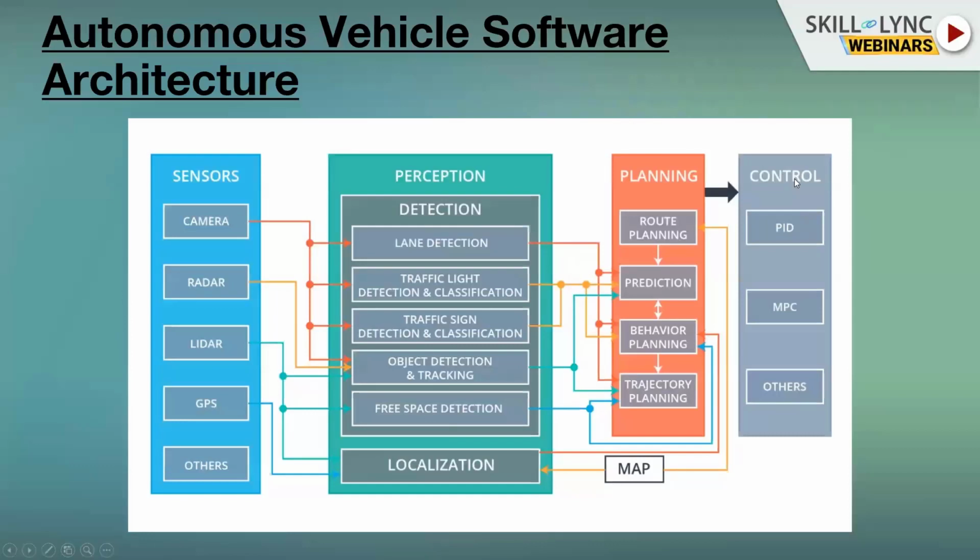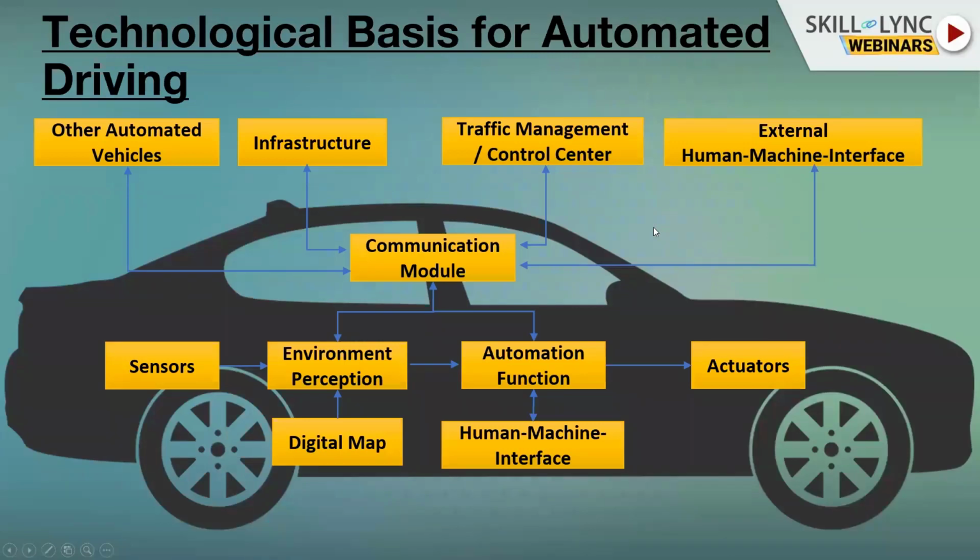And then, as I told you in the last part, we have the control, just to guarantee that the vehicle stays on this trajectory. We can have some conventional controllers. If you're familiar with control engineering, you can have the PID controller. You can have other, more modern techniques, some predictive techniques like MPC, model predictive control, or you can have an optimal control approach, H infinity, anything that guarantees that your vehicle stays on this trajectory.